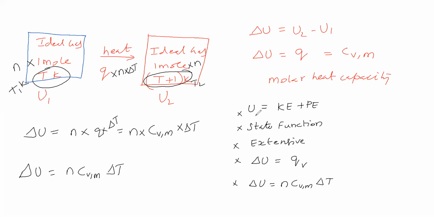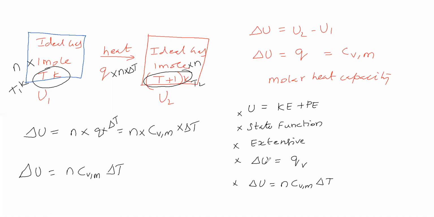For what sake is this internal energy introduced? In order to deal with situations where heat is involved. In most of the chemical reactions and most of the physical changes, heat is involved. In order to deal with that, this thermodynamic term delta U is introduced.